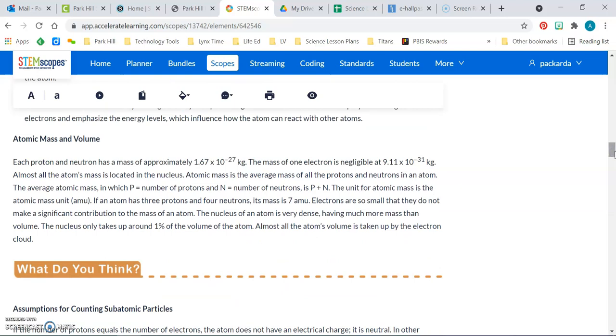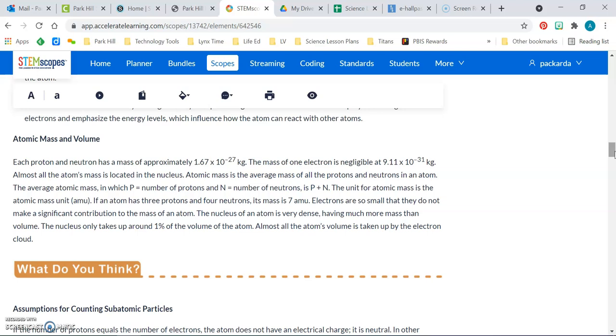Atomic mass and volume. Each proton and neutron has a mass of approximately 1.67 times 10 to the negative 27th kilogram. The mass of one electron is negligible at 9.11 times 10 to the negative 31 kilogram. Almost all the atom's mass is located in the nucleus.